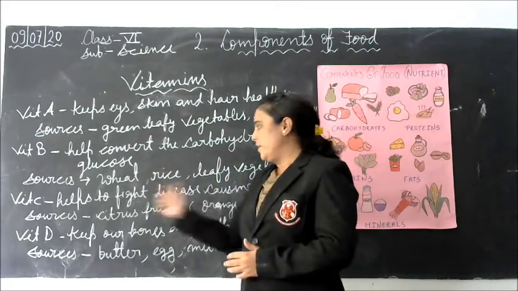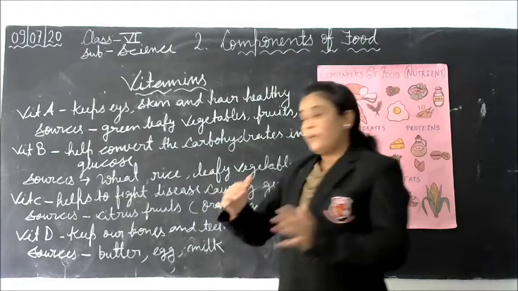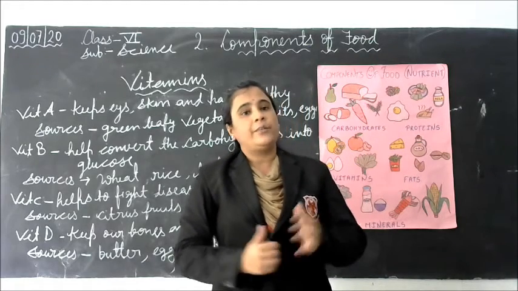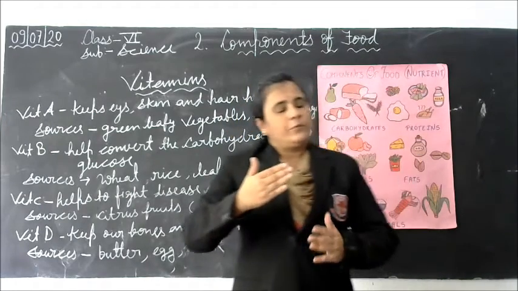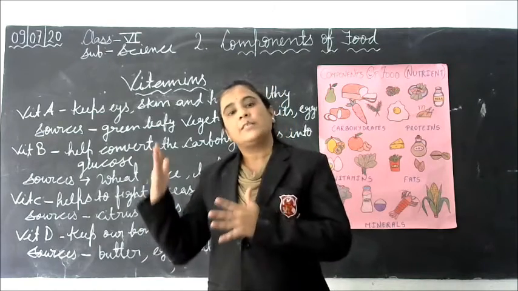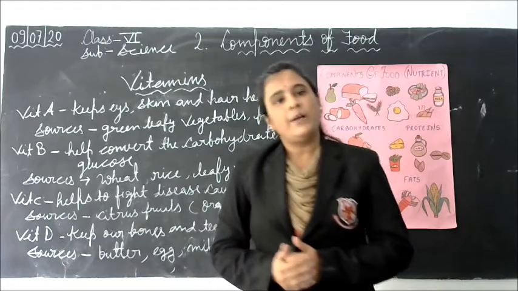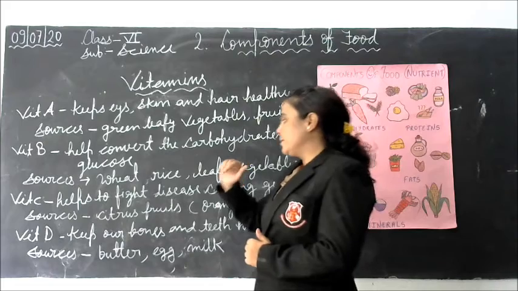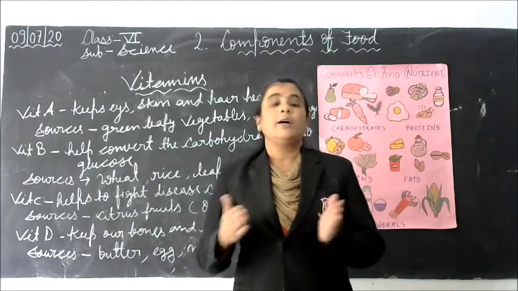Now, vitamin C. Students, vitamin C helps to fight disease causing germs and keeps our body fit and healthy. We also get vitamin D in the presence of sunlight. Our body prepares vitamin D in the presence of sunlight. We get vitamin C from citrus fruits: orange, amla, lemon.